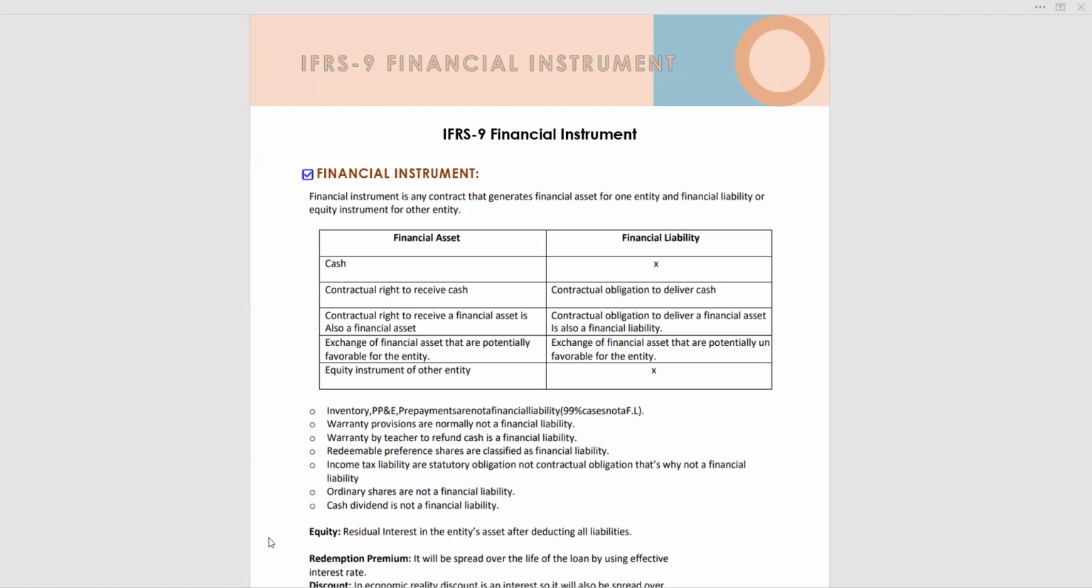Let's read about equity. Equity is the residual interest in the entity's assets after deducting all liabilities, meaning net assets minus total liabilities is the equity. Residual interest in the entity's assets after deducting all liabilities.